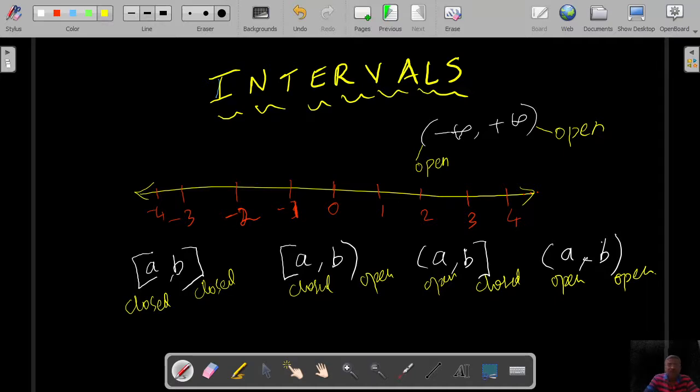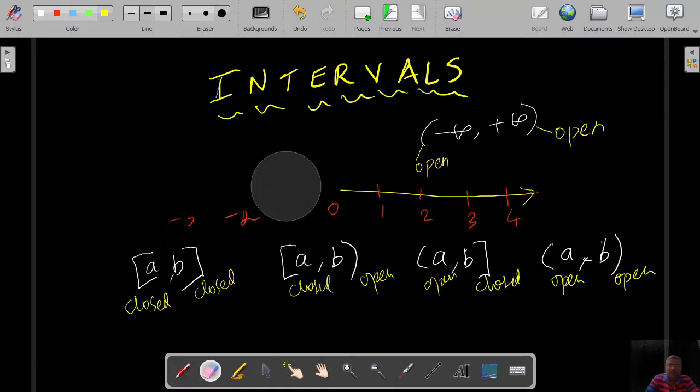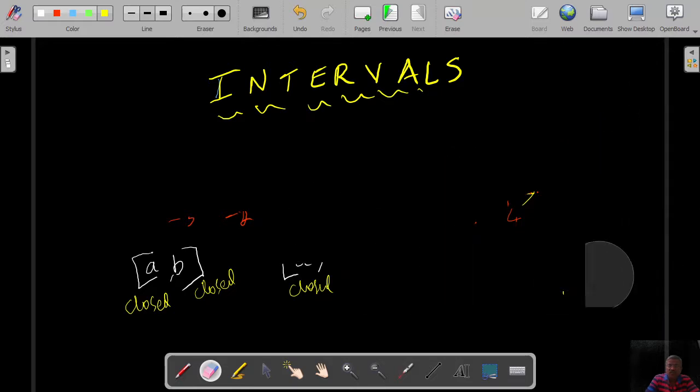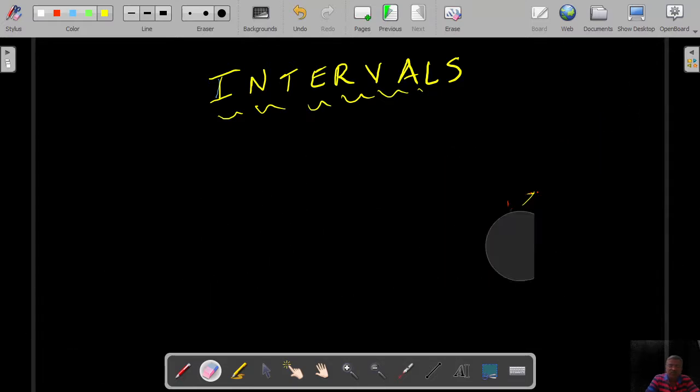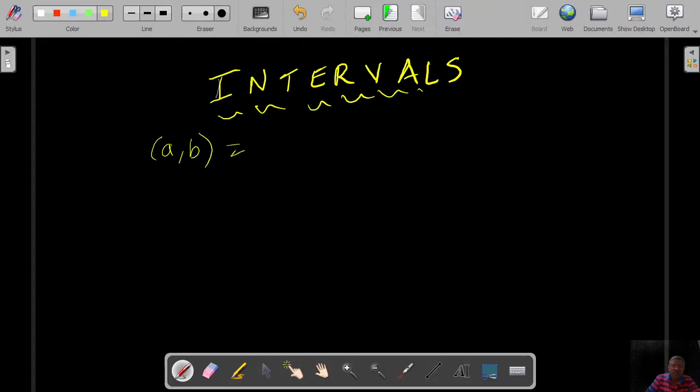Now if I take each one separately and explain to you, then you will get an idea of what it is. So I will erase this and take them one by one. The 4 types are there, and one by one we will take each with an example. Let us say the first one I will take up is A comma B, and what is the set builder meaning of this A comma B?